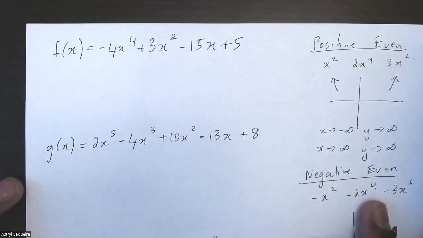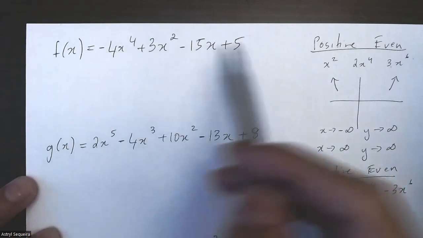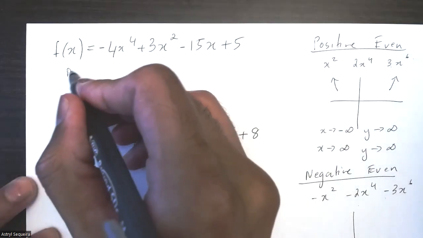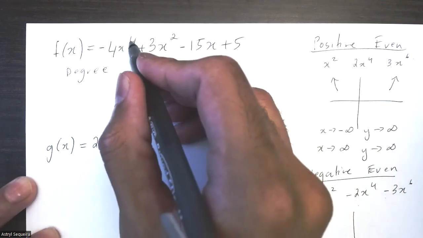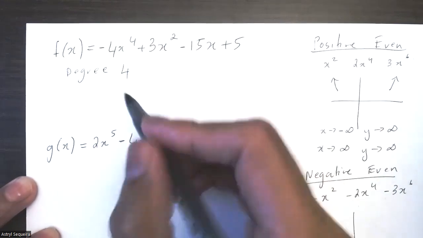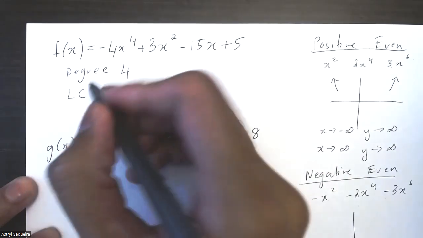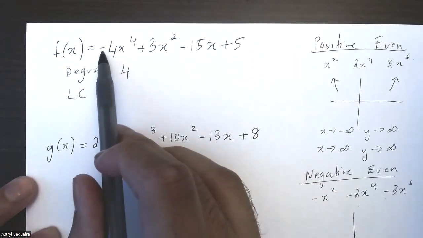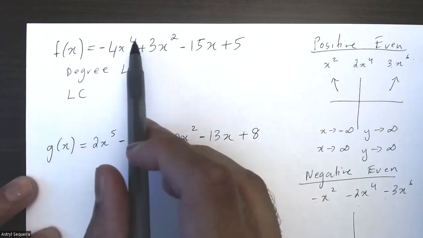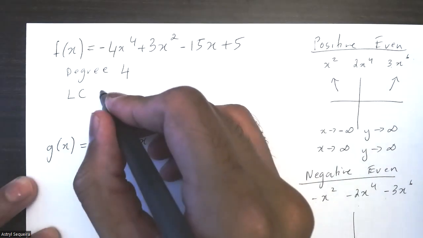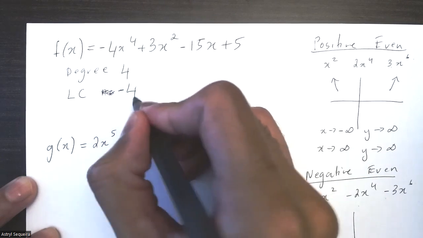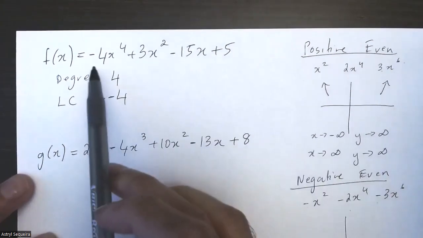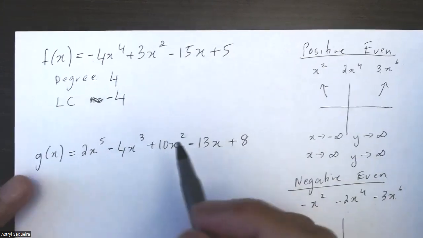So let's put this into practice. Let's do these four examples over here. Should be relatively quick. First function over here, my degree. My largest exponent in this is 4. So my degree is 4. My leading coefficient is negative 4 because it's the constant with my largest degree, so it's negative. So this is a negative even function.